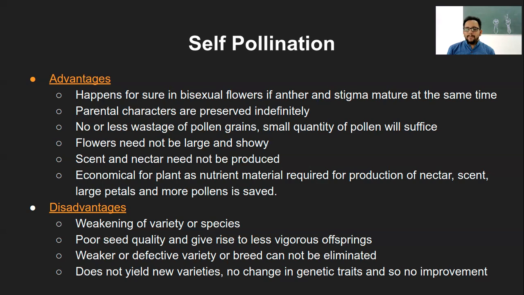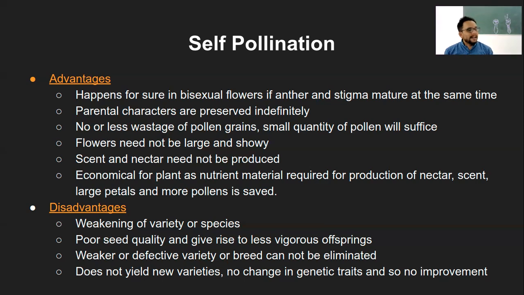On the contrary, in cross pollination, wind will take away the pollen grains with it and deposit them on some other flower. Or insects will take the pollen from one flower and put it on some random flower, and one of the flowers will be of the same species, if at all. So the wastage of pollen grains happens quite a lot.